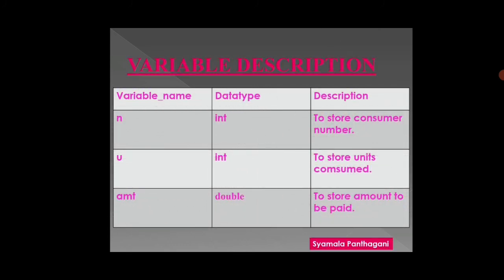The variable description: in this program I am going to use only three variables. Those are n, u, amt. N is an integer type data to store the consumer number. U is an integer type data to store the units consumed. AMT is a double type data to store the amount to be paid. This is the variable description for this program.